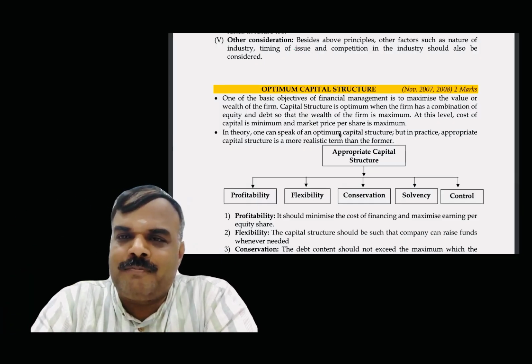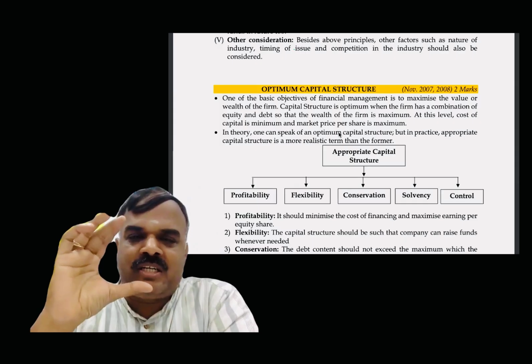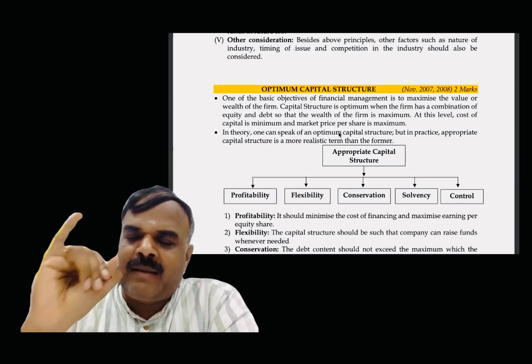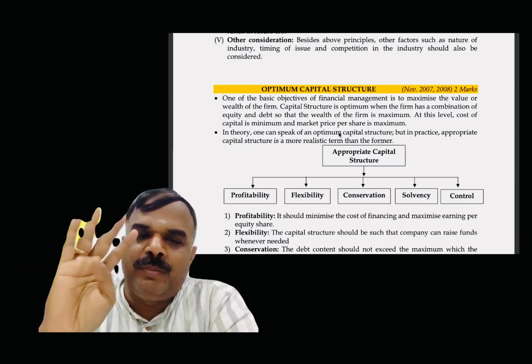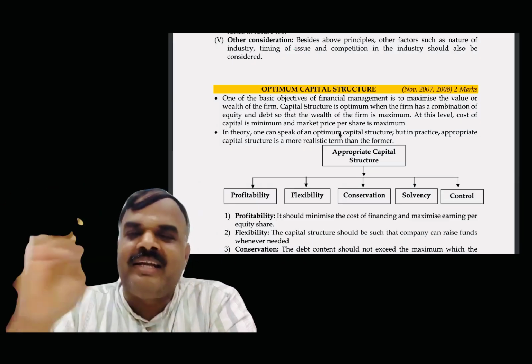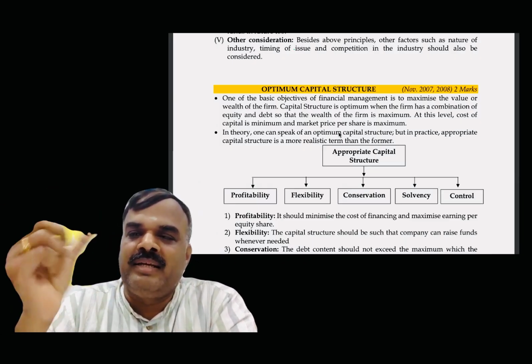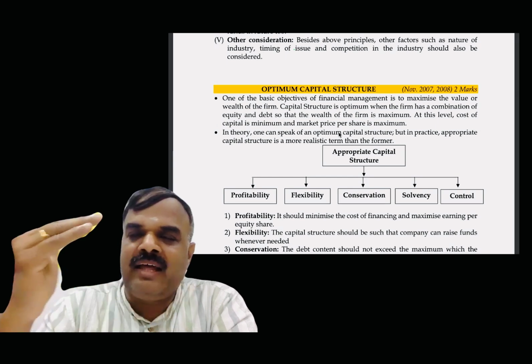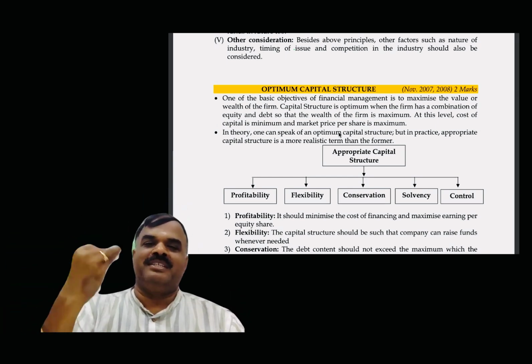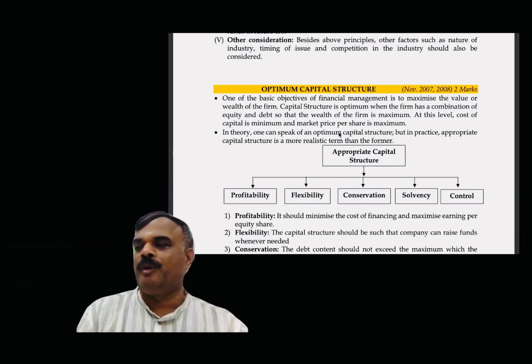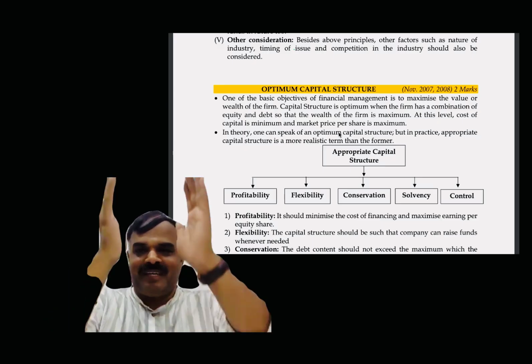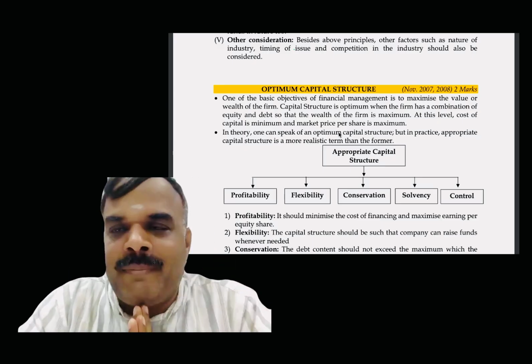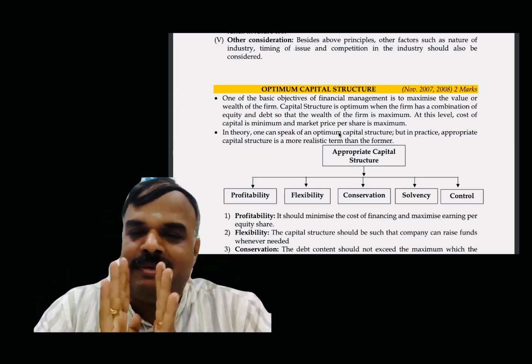Optimum capital structure. So, you know what capital structure is: equity share capital, preference share capital, long-term loan and debenture. So, in which angle is it called optimum? Debt and equity 70-30 or 30-70, or 90-10. How much should the equity share capital be? How much should the preference share capital be? How much should the long-term loan be? And how much should the debenture be? That structure is called the optimum capital structure.